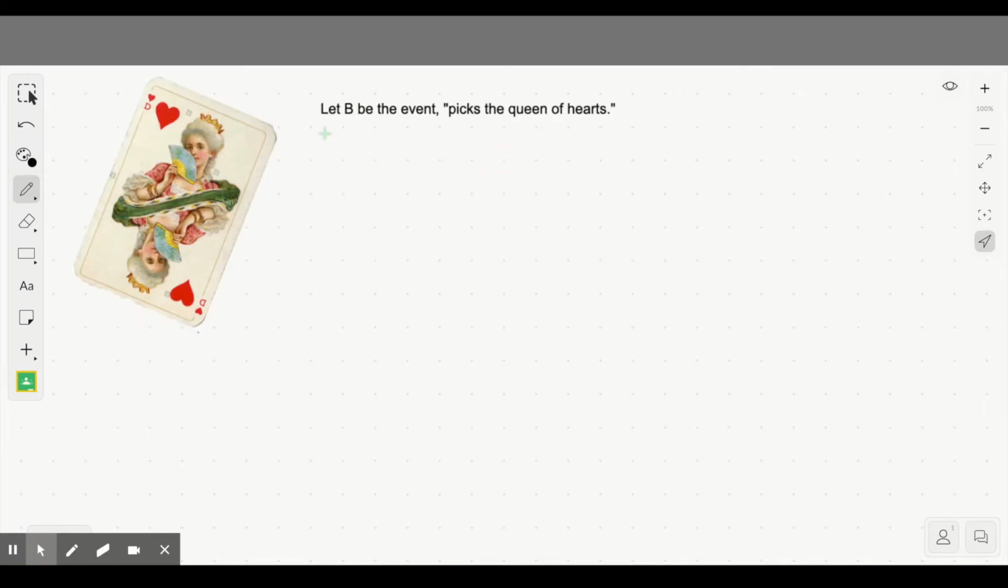In scenario B, let's be a little more specific now and say that B is the event that we pick the Queen of Hearts, right? So here's an example of the Queen of Hearts. Now, while there are 13 heart cards in a standard deck of 52 cards, there is only one Queen of Hearts. So the probability of B would be 1 of the 52. There's only one of 52 cards that is the Queen of Hearts.